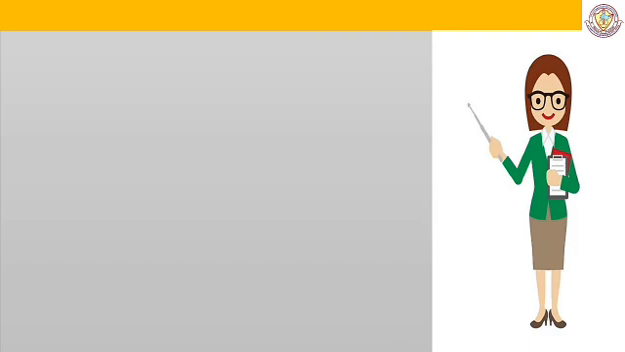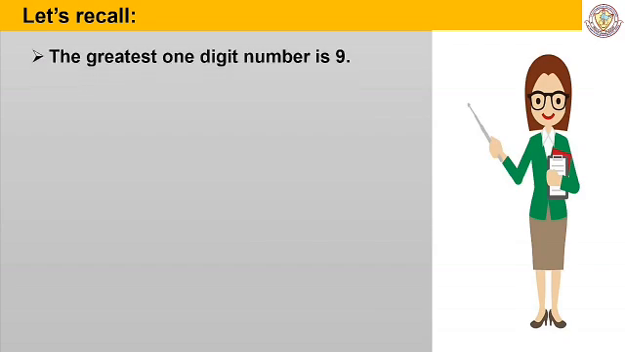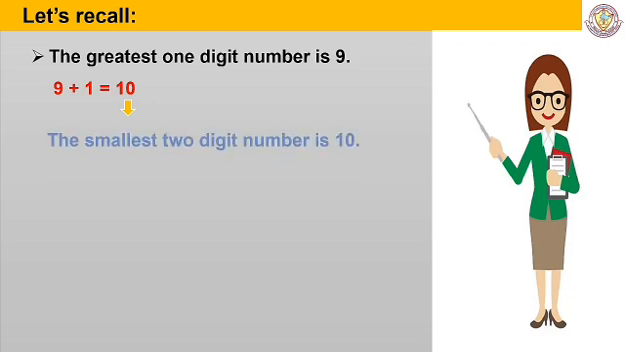Let's recall. In your previous class, you have learned to write the numbers having 1 digit, 2 digits and 3 digits using these places: ones, tens and hundreds. Let us see what you know about the numbers. The greatest 1-digit number is 9. When we add 1 to 9, that is 9 plus 1, is equal to 10. We get the smallest 2-digit number, 10.